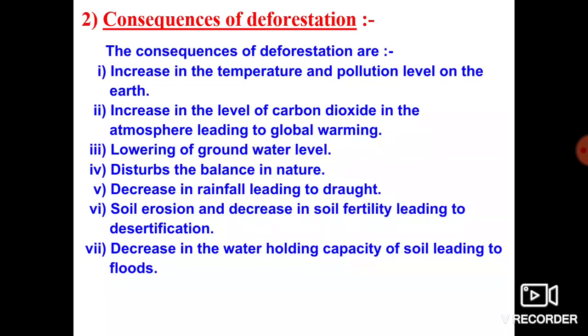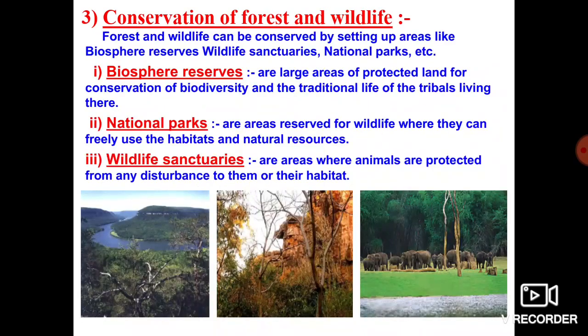So after these consequences, let us discuss some other points related to the conservation of plants and animals. Yes. So how do we overcome all these problems? We have to conserve and protect our forest as well as wildlife. As we know, each and every living organism depends directly or indirectly on each other. So even wildlife plays a major role in the conservation of forest.